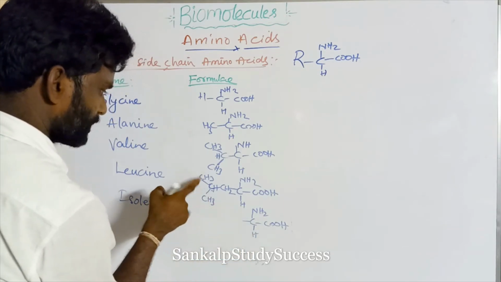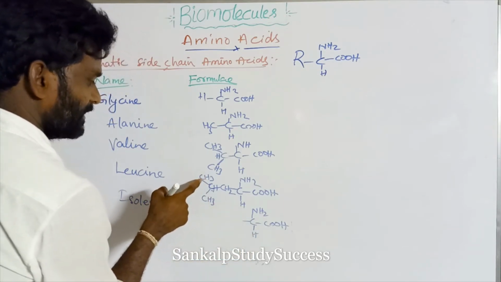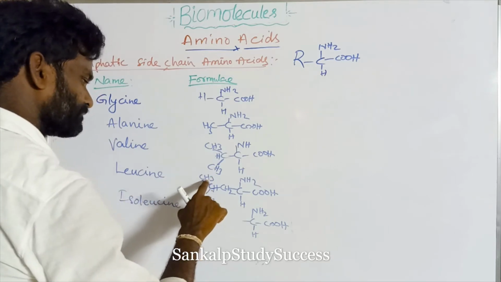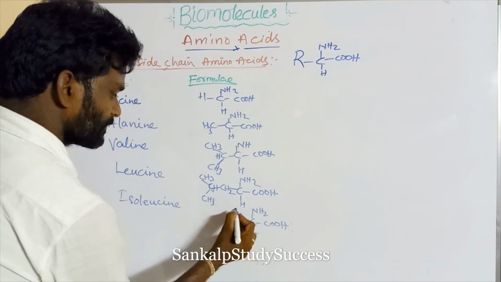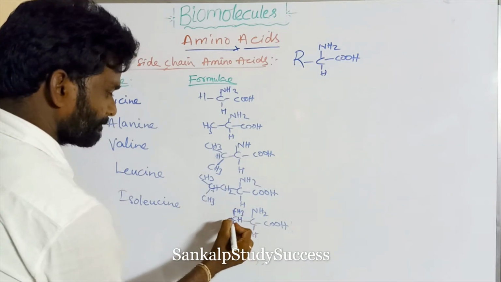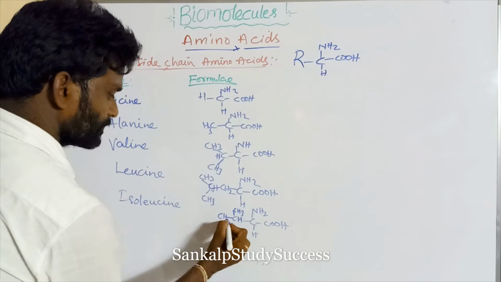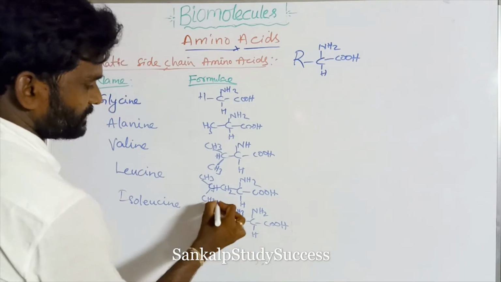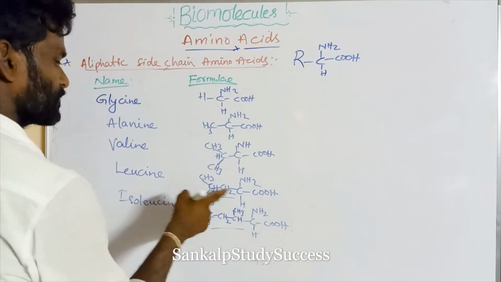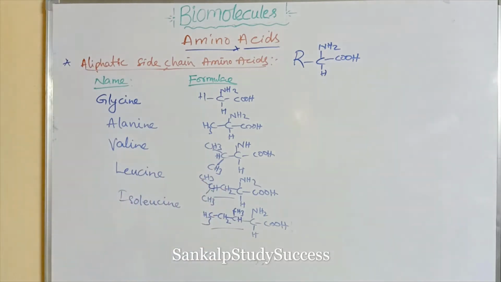Here this CH3 can be replaced by this H. How to write? CH3 and CH2, CH3. So this also contains 4 carbons. So H and CH3 are replaced, and this is the isoleucine.